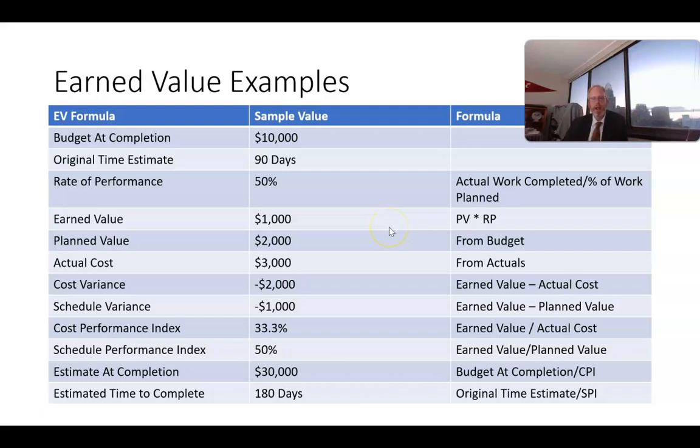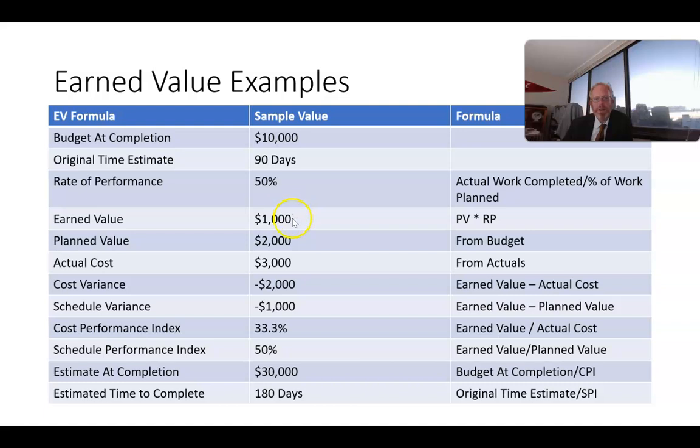Now, let's compute the cost performance index. So that's looking at the earned value divided by the actual cost. Once again, we have two things at play here. The earned value is a reflection of scheduling, and the cost is a reflection of our actual costs that we spent. If we're over budget, it's going to be reflected in that actual cost number.